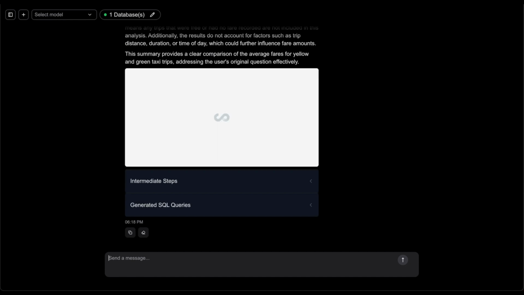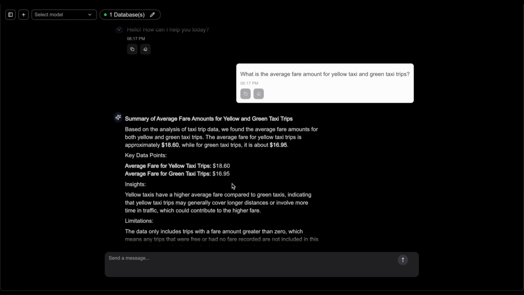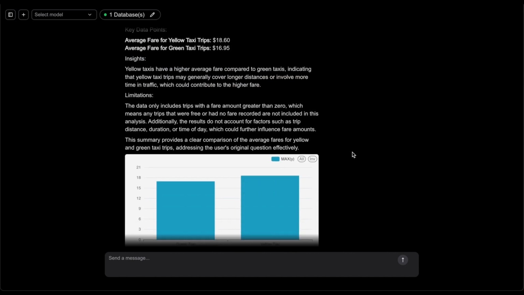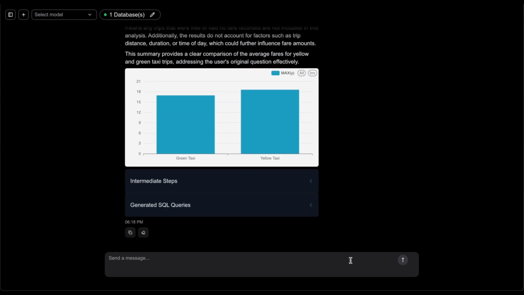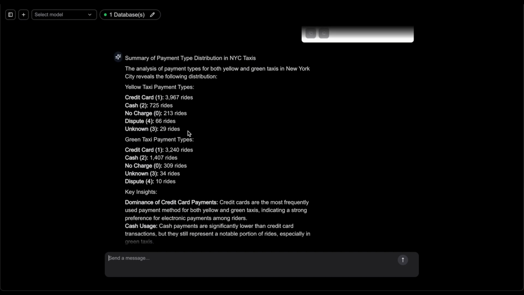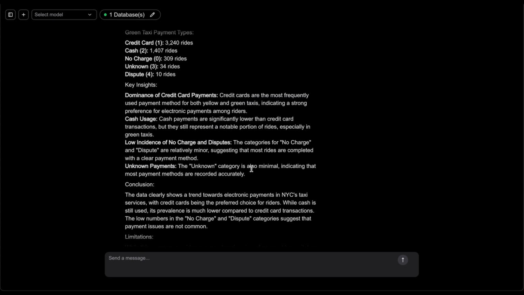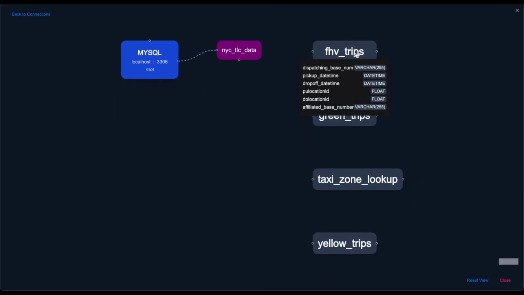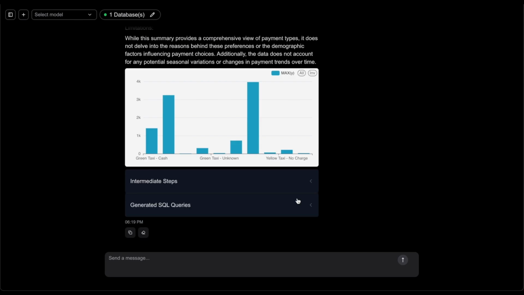QueriLynx automatically detects the right tables, constructs two separate queries, and returns the average fares, along with helpful insights and noted limitations. Next, we ask about the distribution of payment types. We see that credit cards dominate both yellow and green taxi trips. There's no payment data for hire vehicles, and QueriLynx correctly excludes them from the analysis.